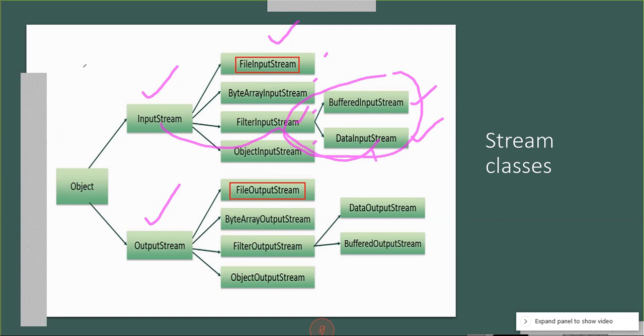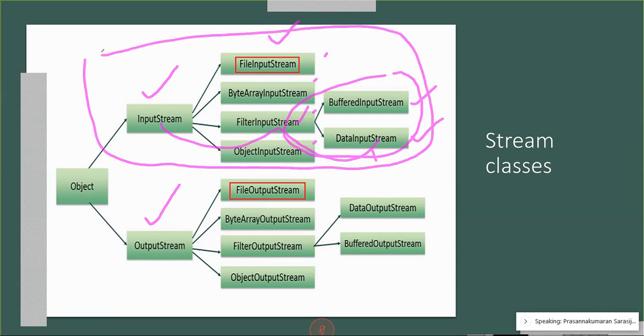If you study the upper layer, things are easy because the keyword input is replaced by output in the lower layer. For example, file input stream on one side, and on the other side file output stream is there. The input stream and output stream are the base classes. That is again called an abstract class because usually we are not creating any objects from the base classes, input stream and output stream.